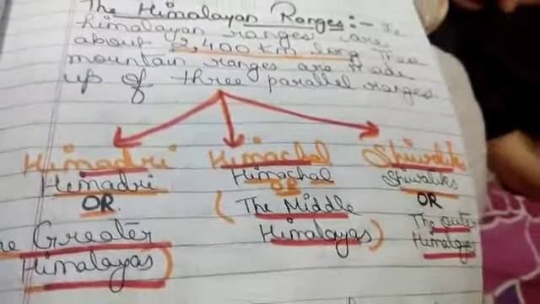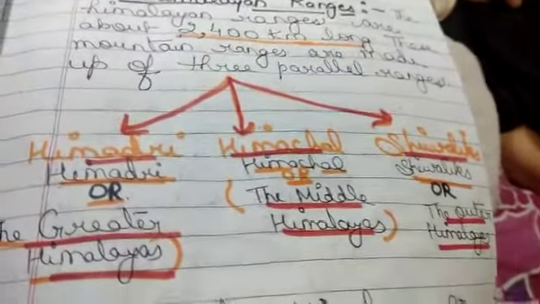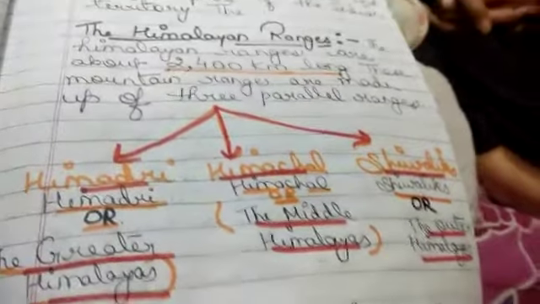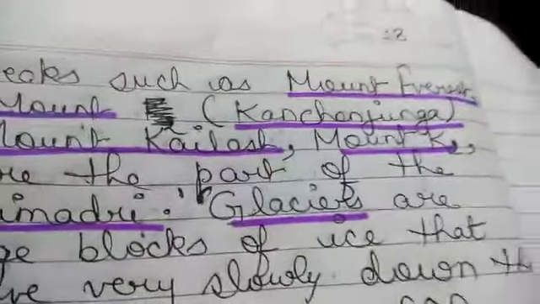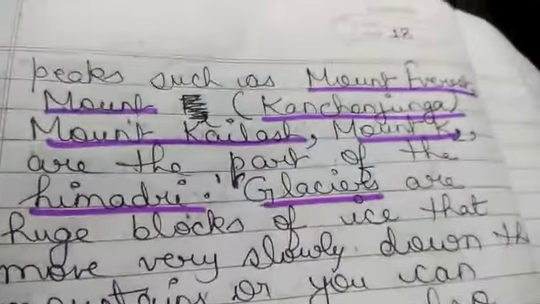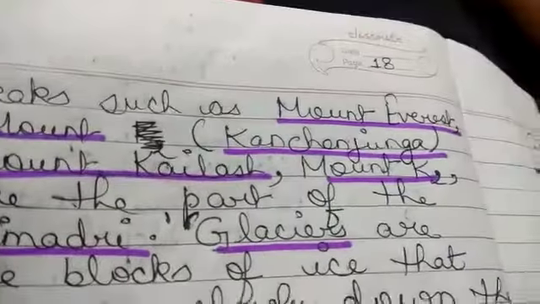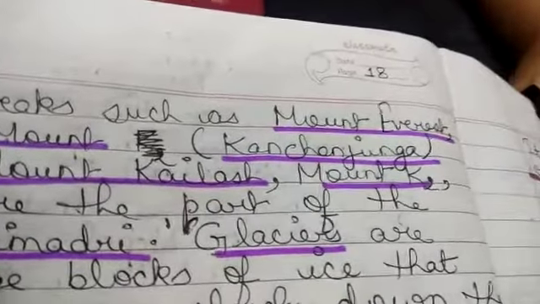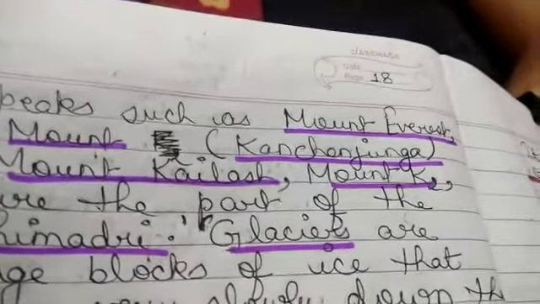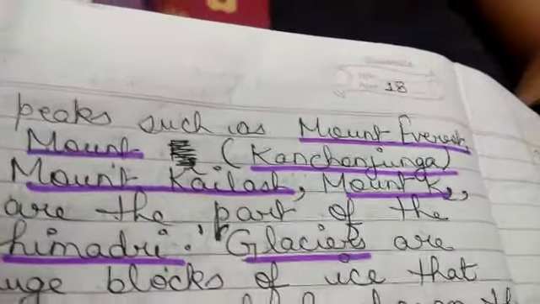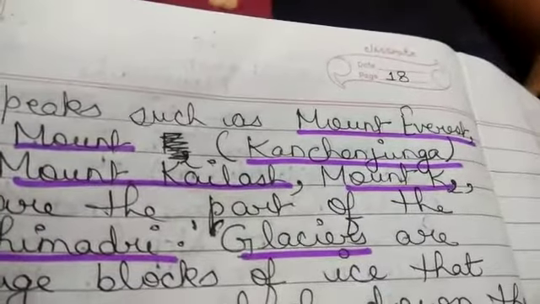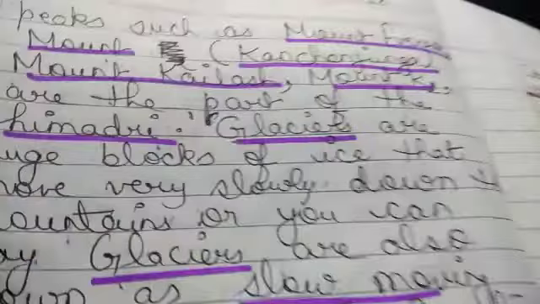And Shivaliks are also known as the Outer Himalayas. Clear? Children, yesterday we discussed most of the highest peaks of Himadri. The highest peaks of Himadri are Mount Everest, Kanchenjunga, Mount Kailash, and K2.